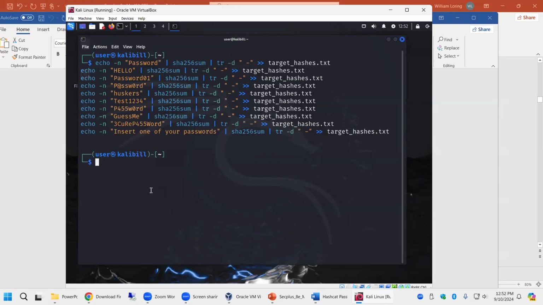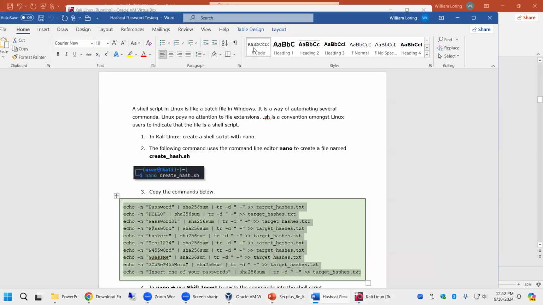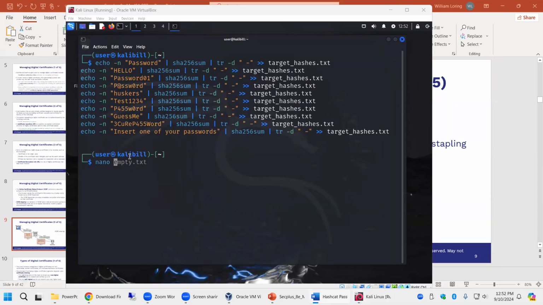What we want to do is nano, right? What did I name the file? Nano create hash.sh. Yep, that's what we want to start with. Now, what do you suppose .sh stands for? It's a convention amongst Linux people. It stands for shell script. Linux does not pay attention to file extensions. We do. It just helps us know what it is.